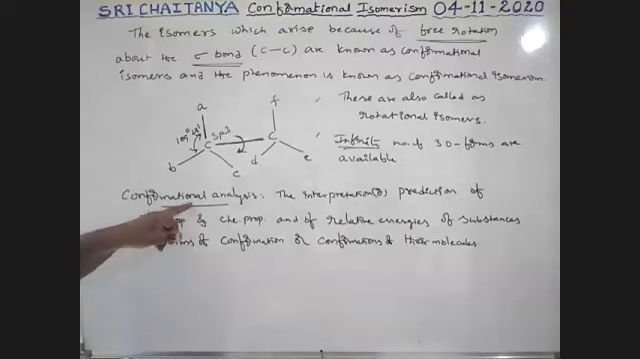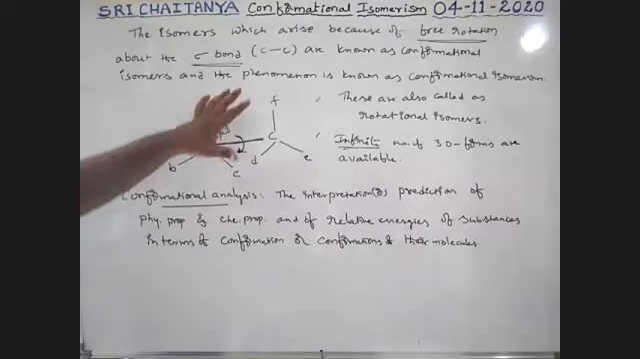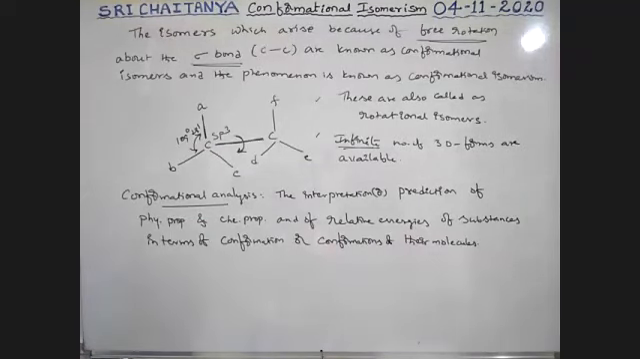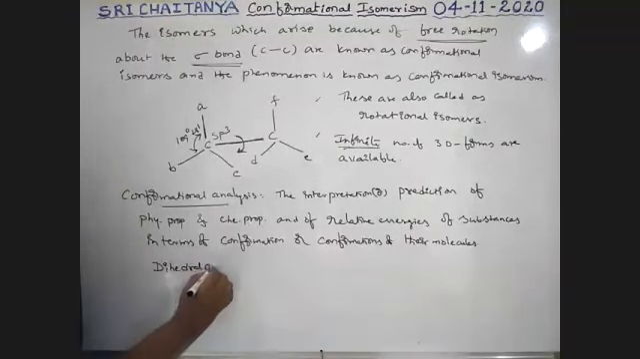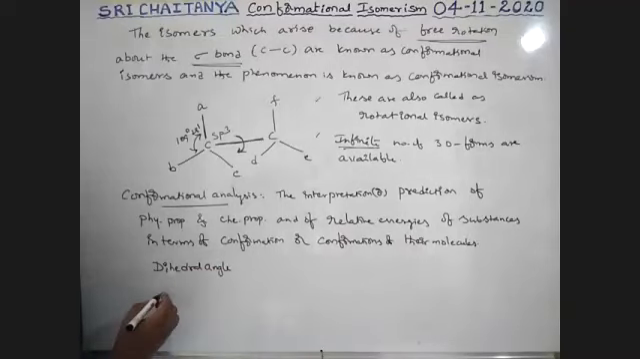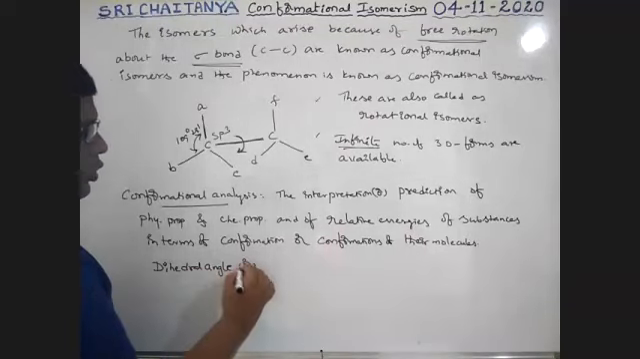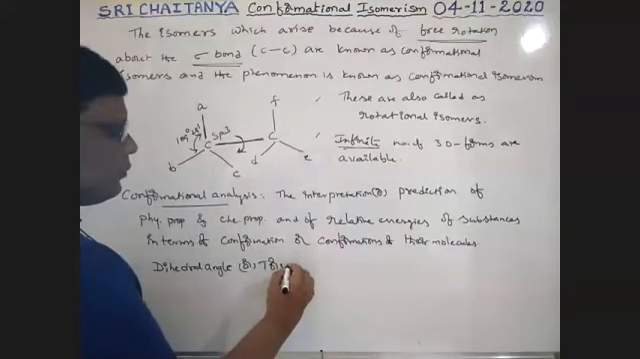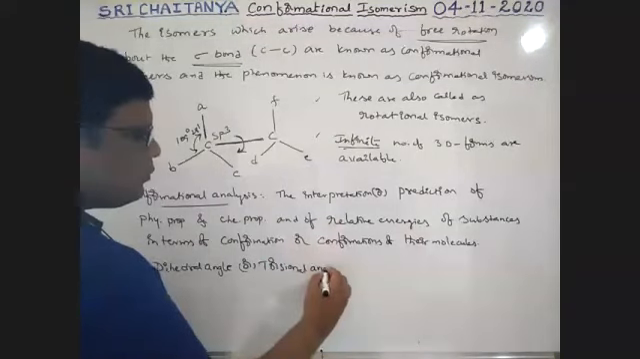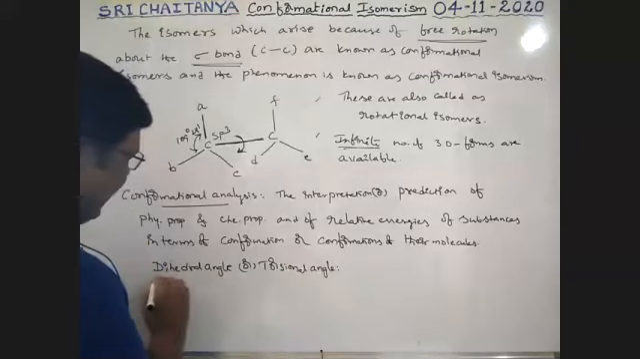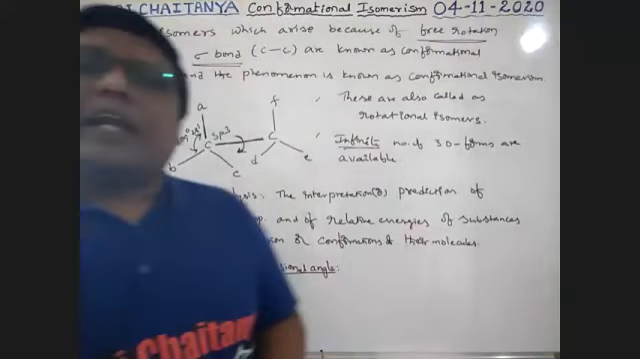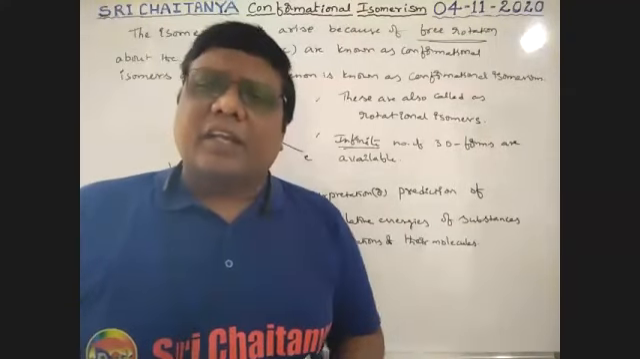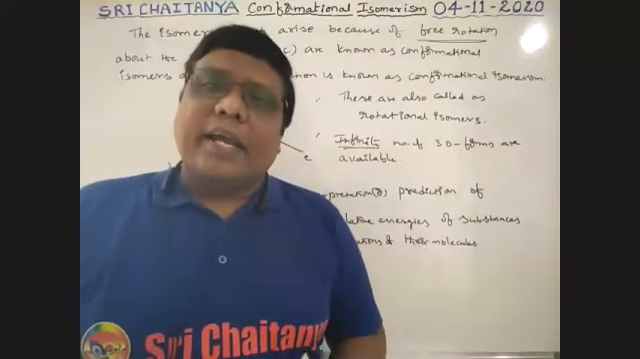So this is the frequently used word, boys. In this conformational isomerism, there is another frequently used word, that is called the dihedral angle, which is also called the torsional angle. Dihedral angle or torsional angle. This is a frequently used word, boys. So what is the dihedral angle?